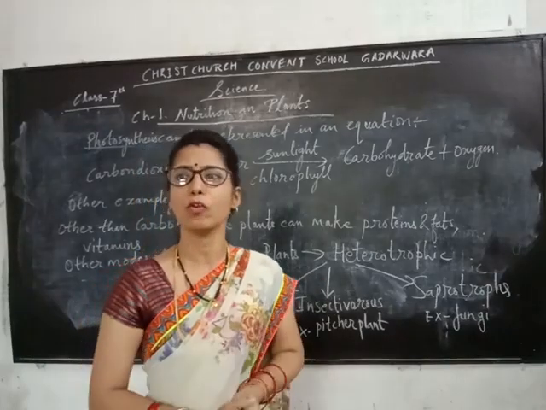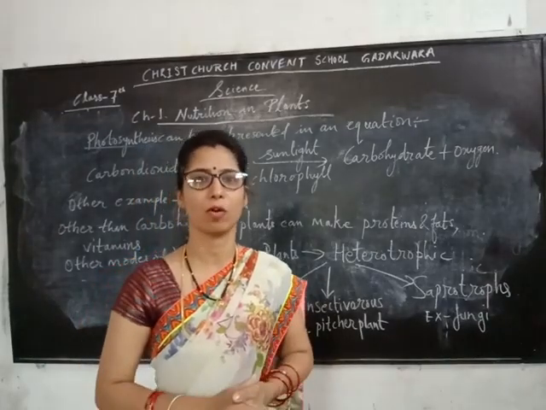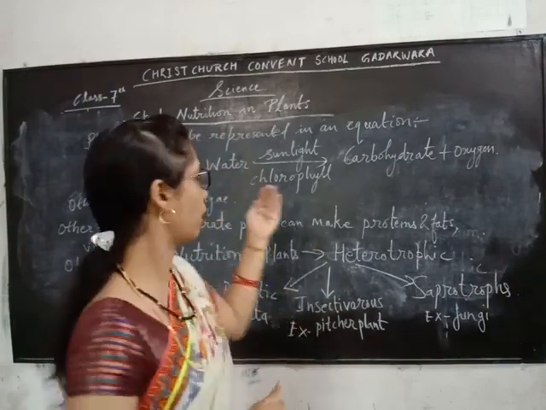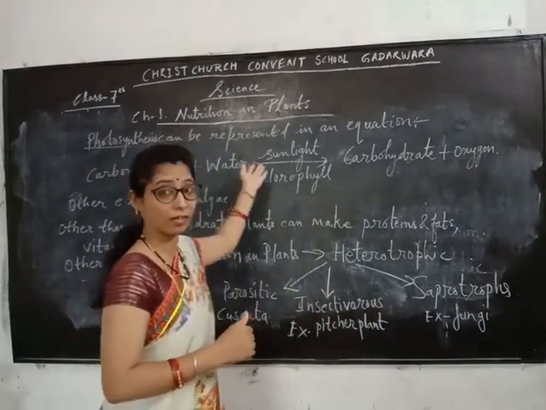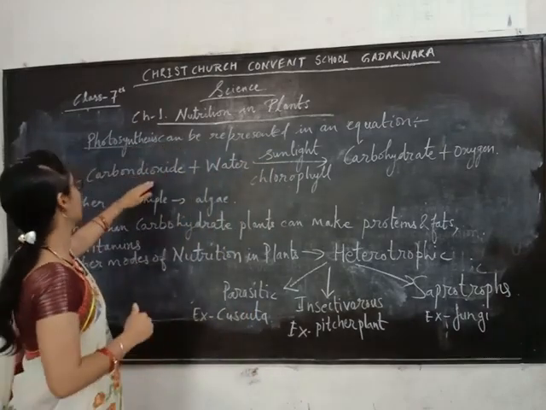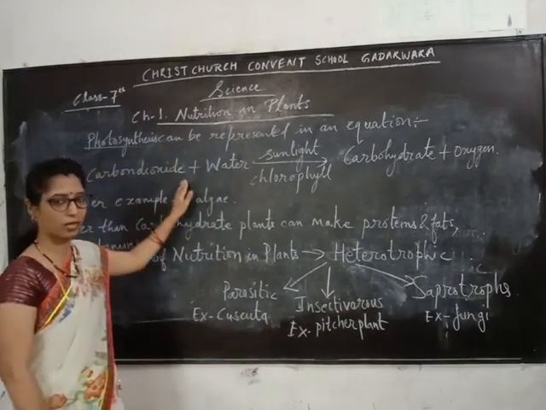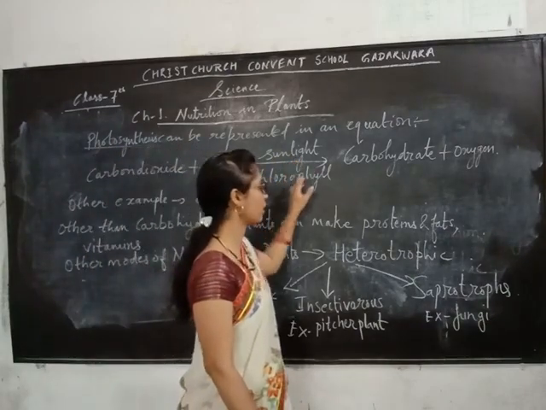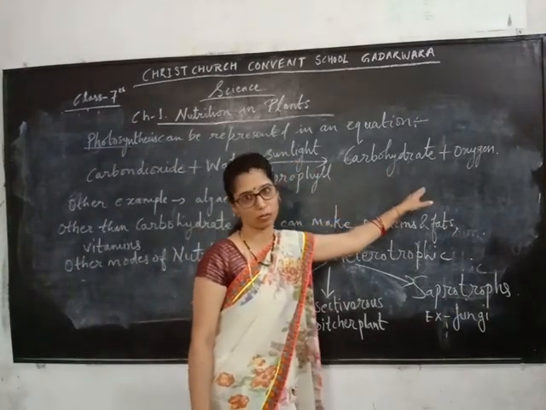So now you understand what photosynthesis is. We can represent it in the equation: carbon dioxide plus water, in the presence of sunlight and chlorophyll, gives carbohydrate plus oxygen.